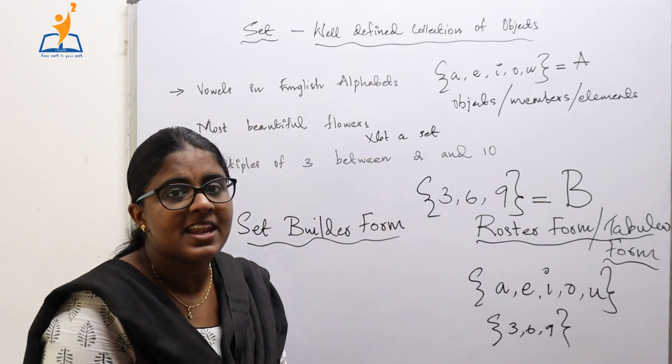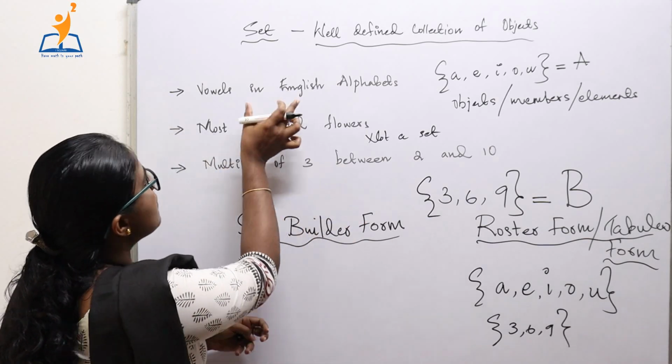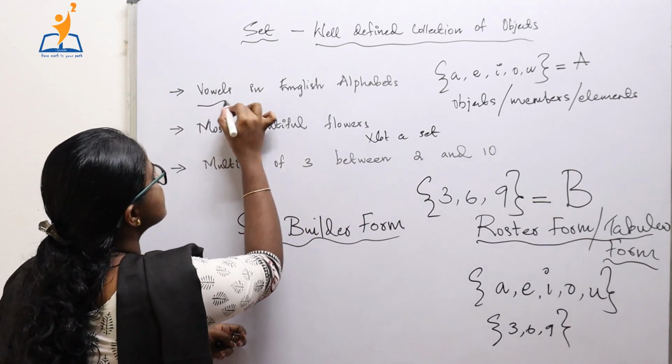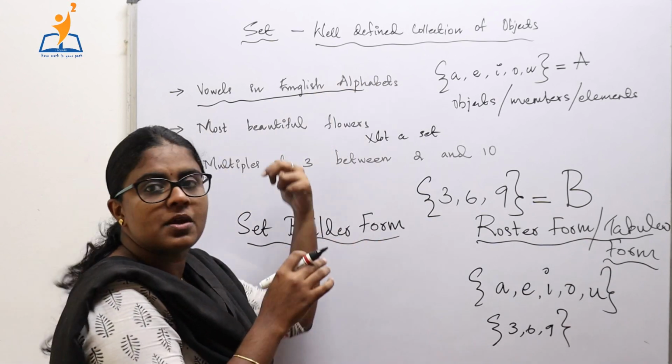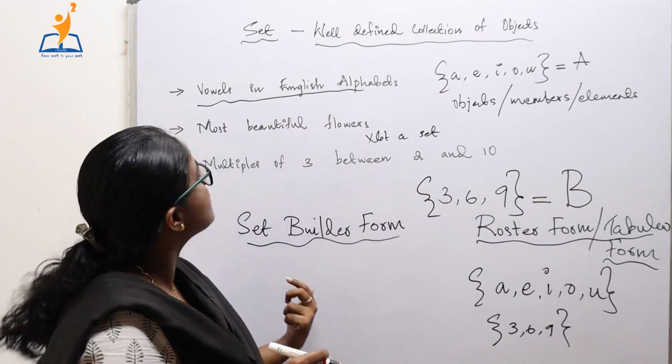Now, what is the set builder form? I am going to represent this particular set, that is, vowels in English alphabets, in set builder form.